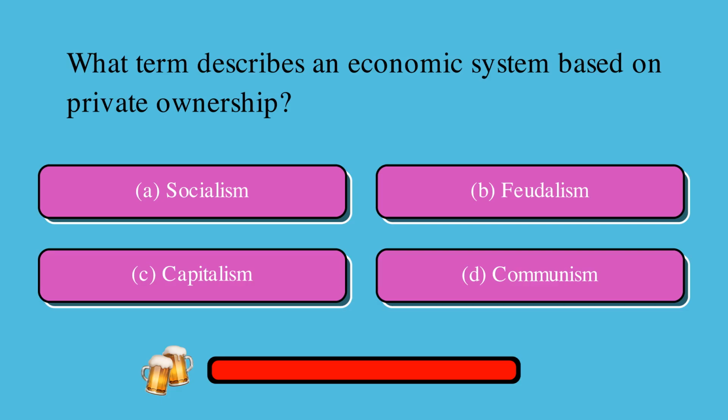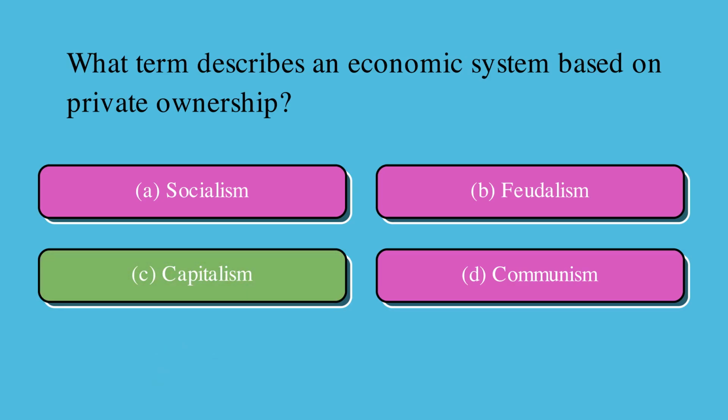What term describes an economic system based on private ownership? Is it A, socialism, B, feudalism, C, capitalism, or D, communism? The correct answer is C, capitalism.